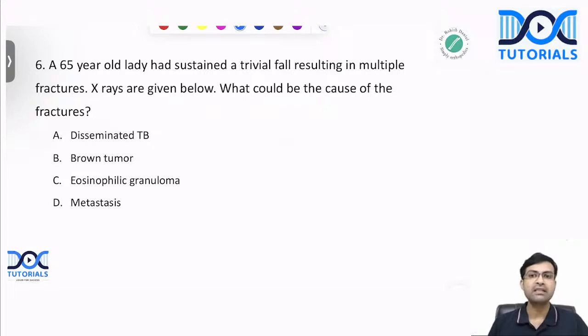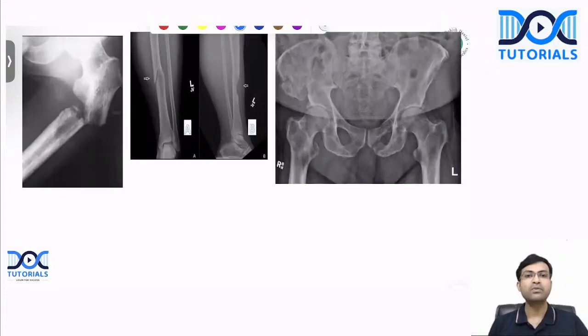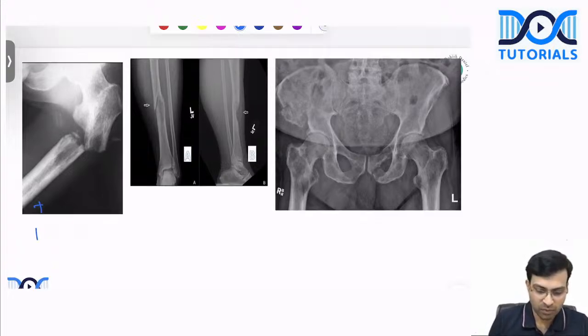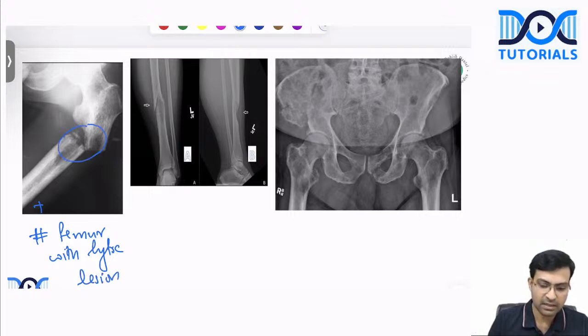Next question. The sixth question is probably the most confusing question because different students had different versions of it. A 65-year-old lady had sustained a trivial fall resulting in multiple fractures. X-rays are given below. What could be the cause of fractures? And from what my students told me, there were three X-rays that were given. One was a fracture of the femur with a lytic lesion. Like this, you had a lytic lesion with a fracture.